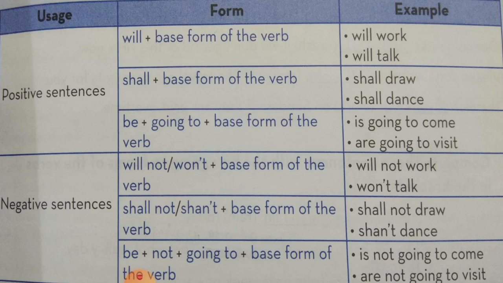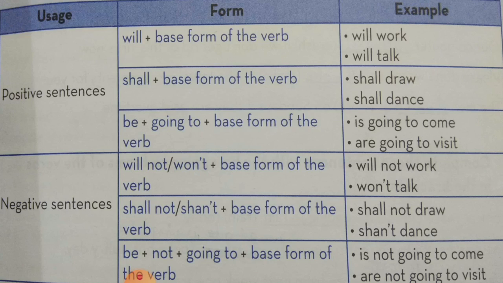Now let's see the rule, and first we will see the rule of the positive sentence, that is will plus base form of the verb, or you can use shall plus base form of the verb, or you can use be plus going to plus base form of the verb.